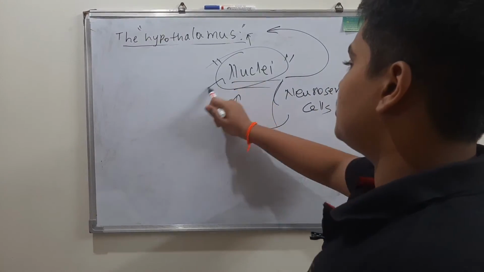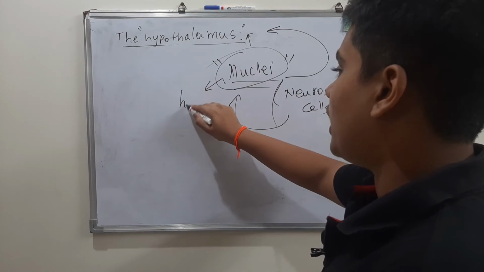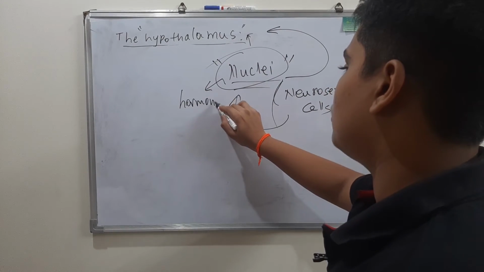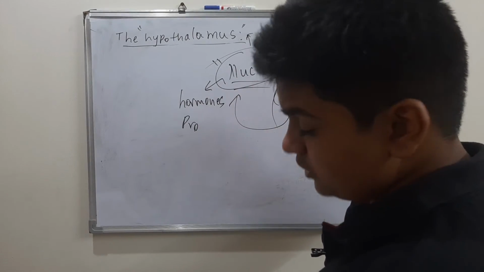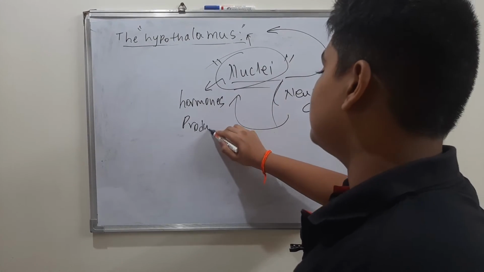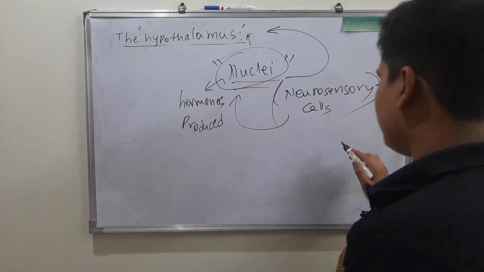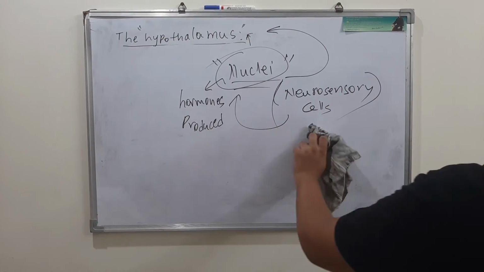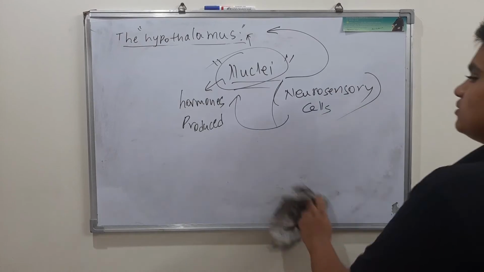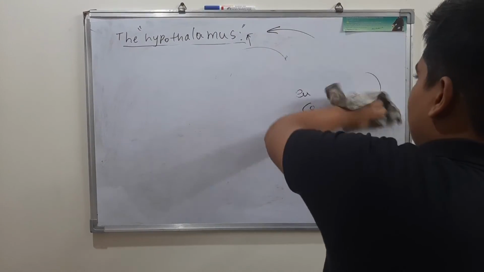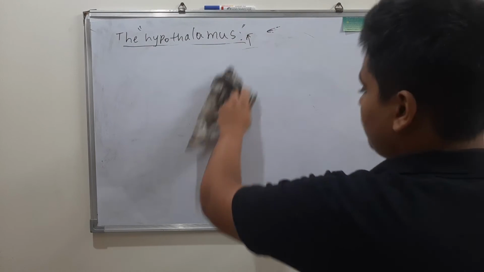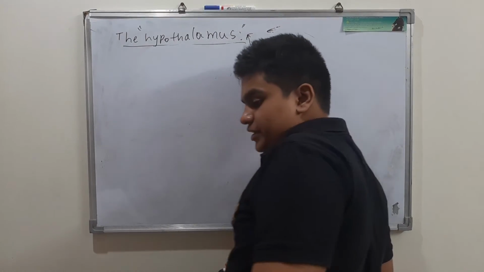Now hormones are produced in the nuclei of the hypothalamus. Hypothalamic hormones are produced in the nuclei of the hypothalamus. Why have I said nucleus? Yes, we might get mixed up or confused, so that is why. Now the pathway is simple for you. Please make a note. I will be making a note of it, then I will be telling you.